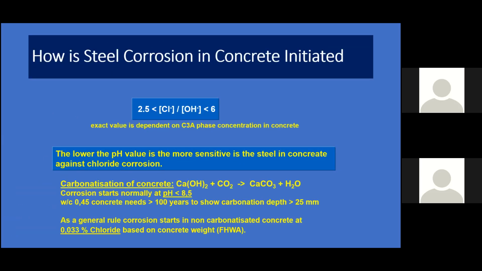And this is the standard. The Federal Highway Department, United States, has made a standard that the chloride and hydroxyl groups ratio should be between 2.5 and 6. Maybe all civil engineers understand that. Also, the pH of the concrete should remain under basic conditions.